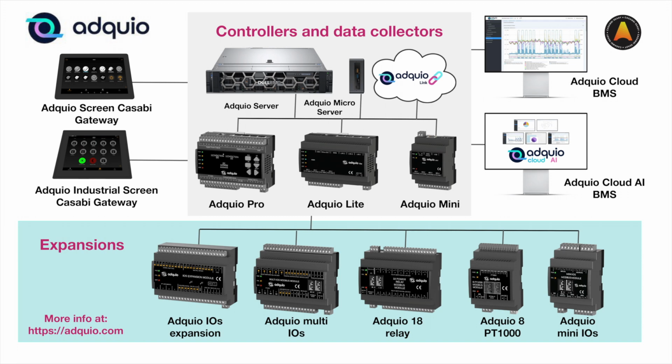It also has 4 485 ports and 4 network ports, 1 WAN and 3 LAN, in addition to also keeping the lateral expansions. And finally in this section we have Adquio Mini, which is the most compact controller of the three. As we can see, it still maintains the 4 485 ports and a single Ethernet port. It is perfect for distributed installations and as a protocol converter.